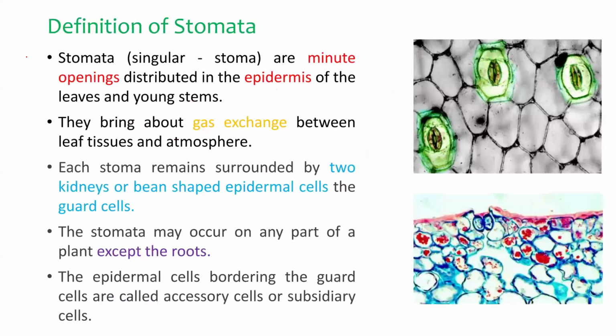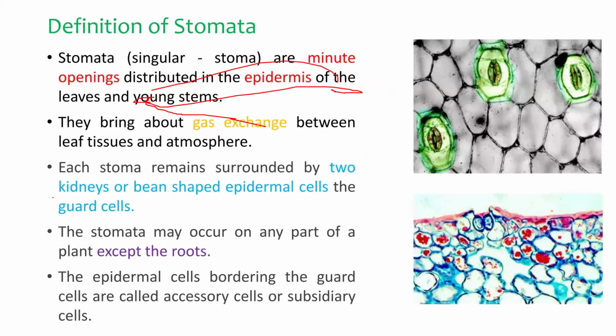So these are the minute openings distributed in the epidermis of the leaves, and they bring about gas exchange between the leaf tissue and atmosphere. Each stoma, singular, is surrounded by two kidney or bean-shaped epidermal cells, that is guard cells.